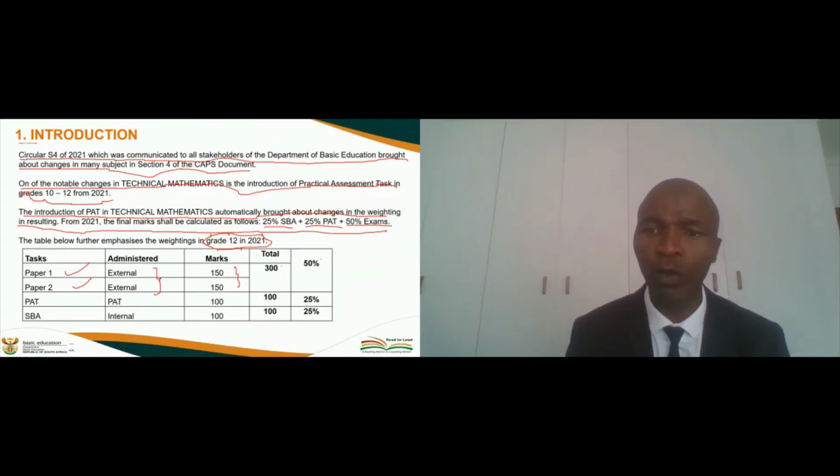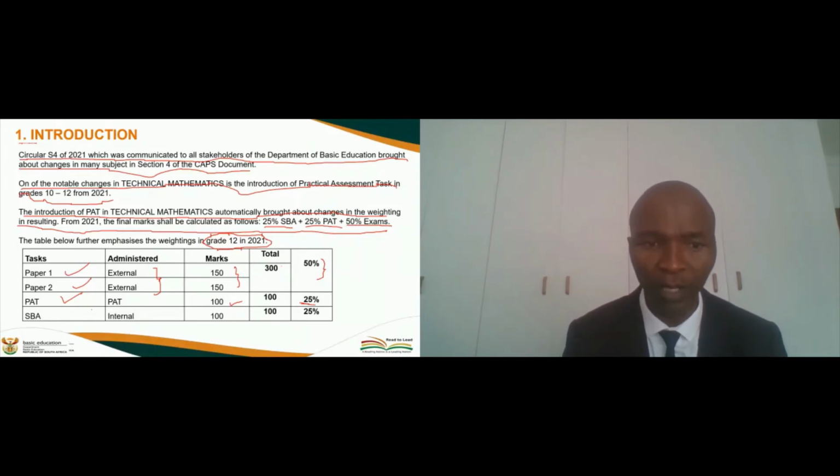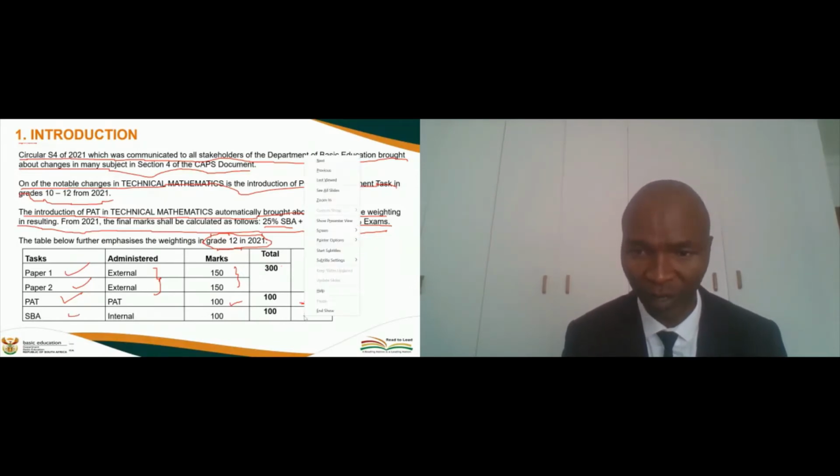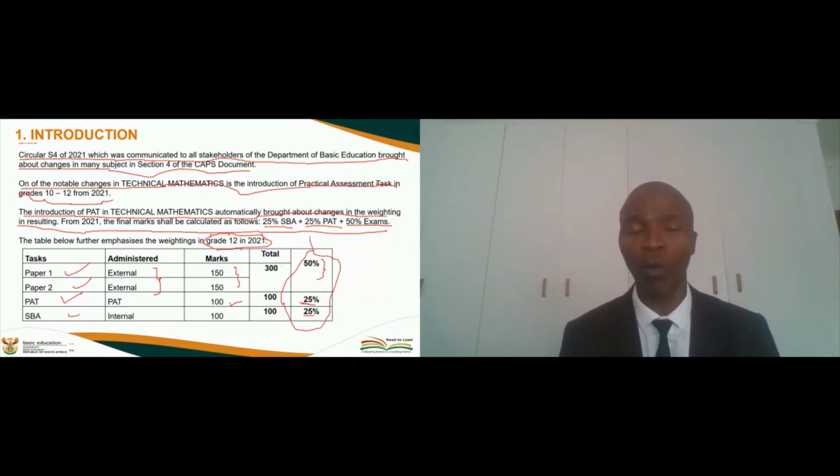And then it will be 50%, as I've already indicated above. And then we're having now the practical assessment task, which will be out of 100 in terms of the marks and the weighting, then converted to 25%, and then it will be the normal SPA, which you know will be converted to 25% as well, or which will constitute 25%. So basically, this is how the resulting for grade 12 in 2021 will have to take place.